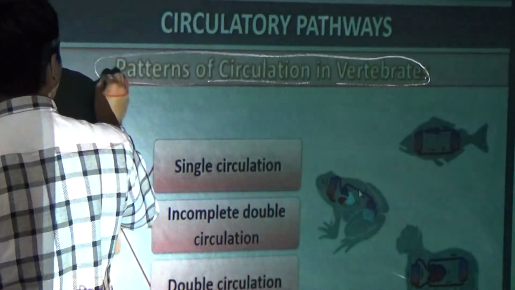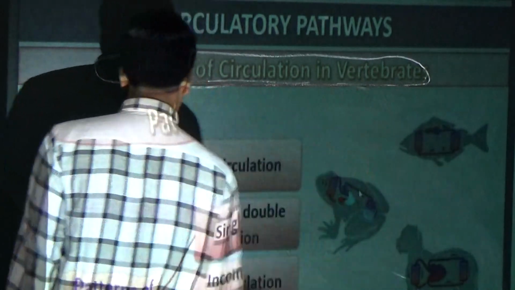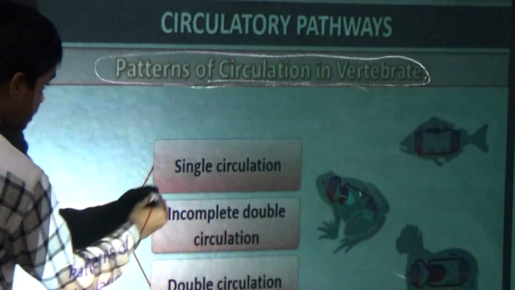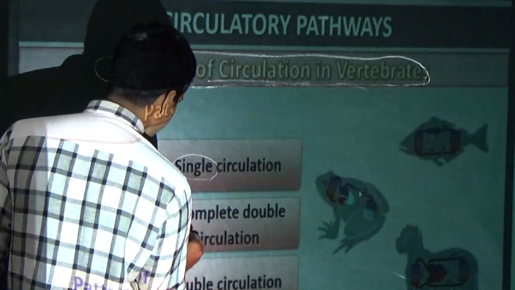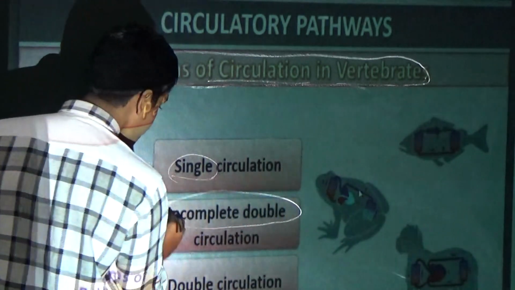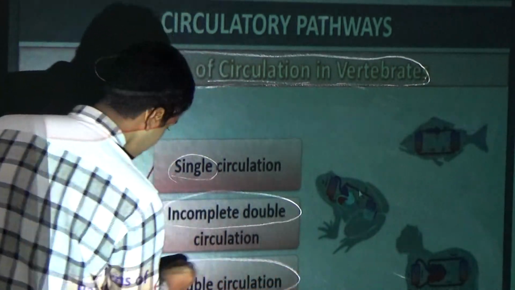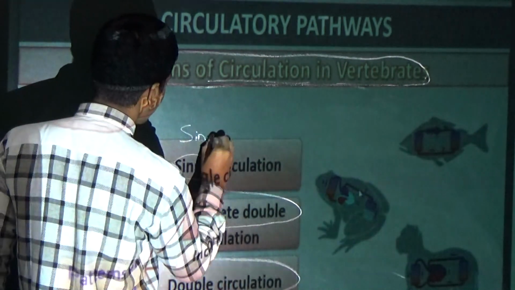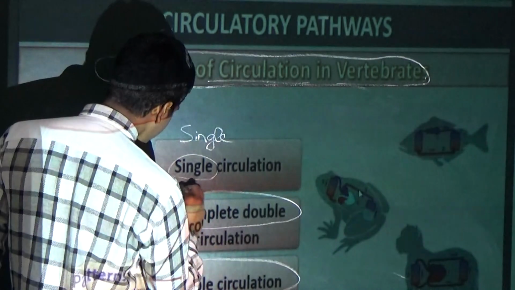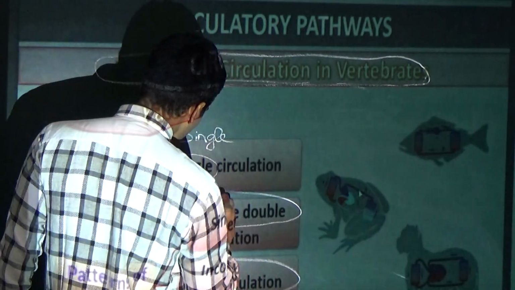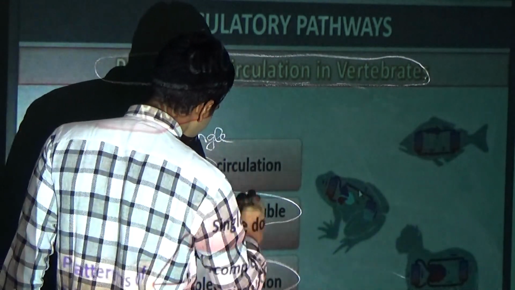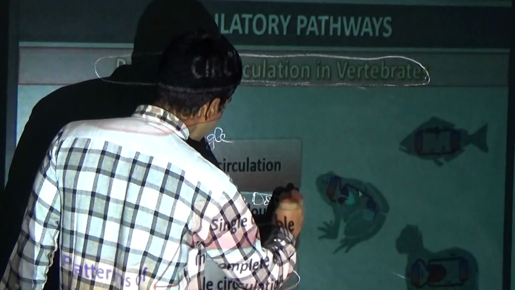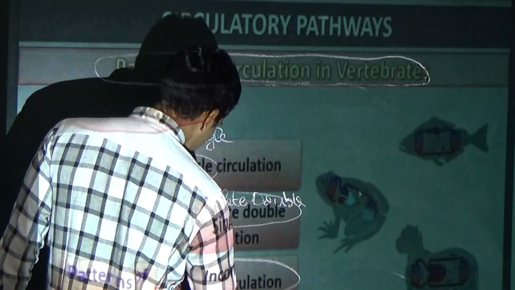We will see now. First, single, and incomplete double, and the third one is double.